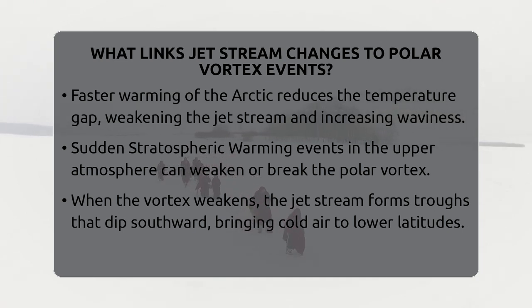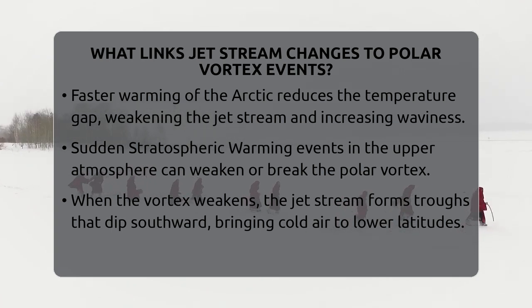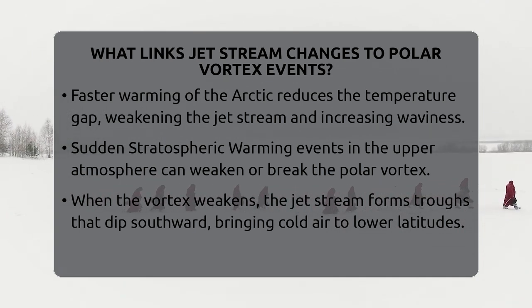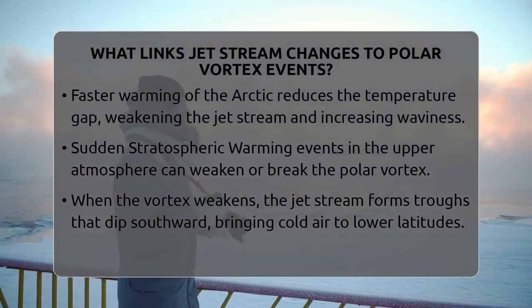When the vortex weakens, the jet stream often becomes more distorted. Instead of flowing in a straight line, it starts to bend and dip. These dips, called troughs, allow cold Arctic air to move southward into lower latitudes. This is why some winters see unexpected cold spells from the Arctic.